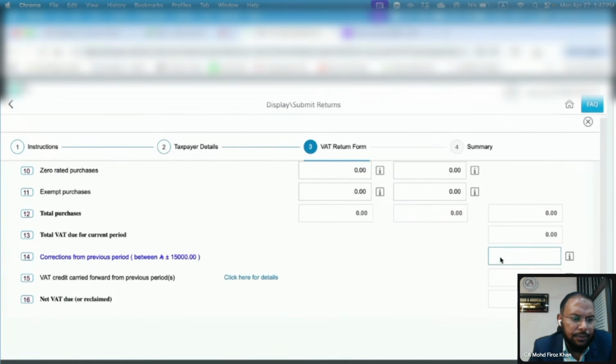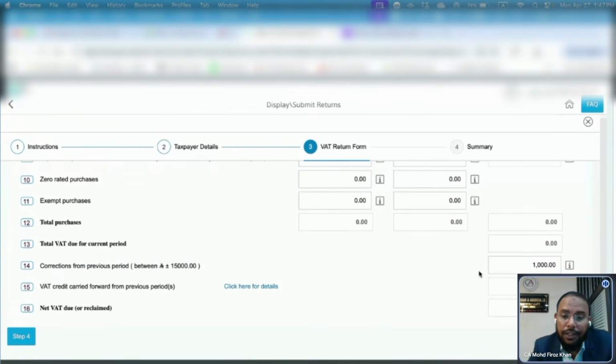Give me an example of a correction. Let's say I forgot to put in 1,000 riyal, for example. I put it in here. Remember that here we need to mention only the VAT amount, not the transaction amount. Only the VAT amount.